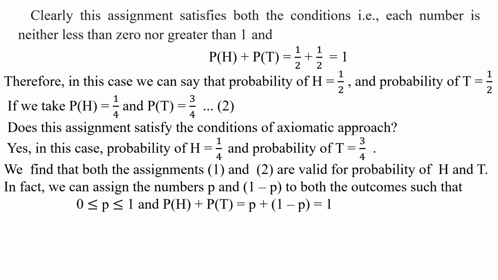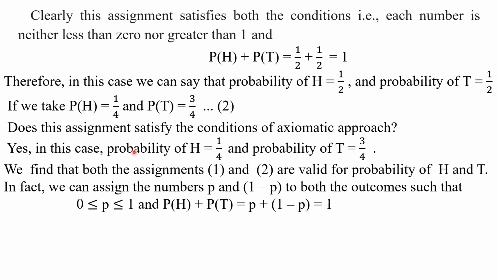Okay, my children. So not only P of H is equal to 1 by 2, not only P of H is equal to 1 by 4, we can assign any number such that P of H plus P of T is equal to P plus 1 minus P is equal to 1 and 0 is less than or equal to P less than or equal to 1.